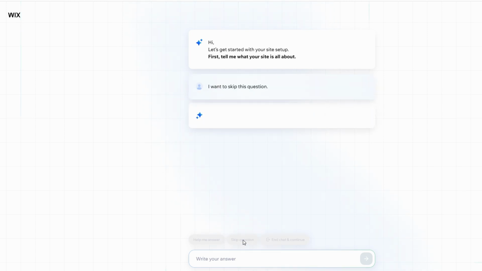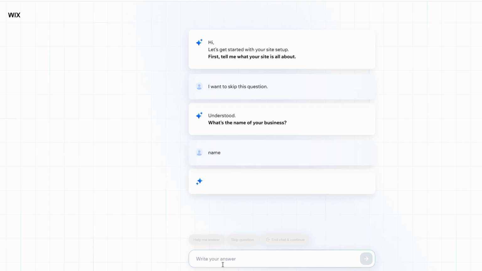Wix ADI will ask you questions like: What is the name of your website? What type of website are you building? Do you want to import information from another site? What features do you need?